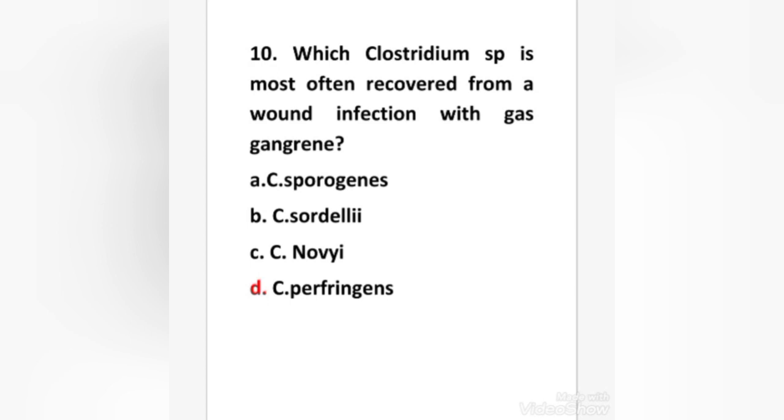Next question. Which Clostridium species is most often recovered from a wound infection with gas gangrene? Clostridium sporogenes, Clostridium sordellii, Clostridium novyi, Clostridium perfringens. Right answer is option D, Clostridium perfringens.